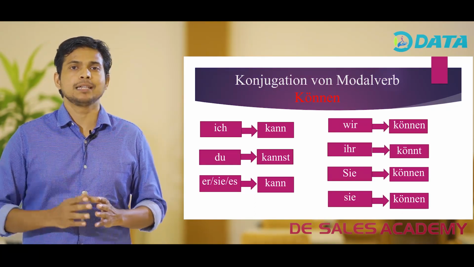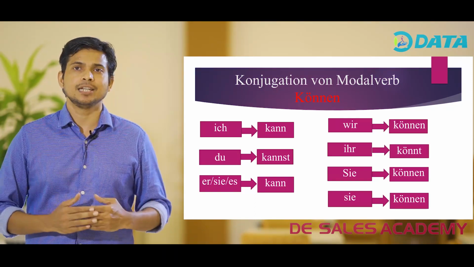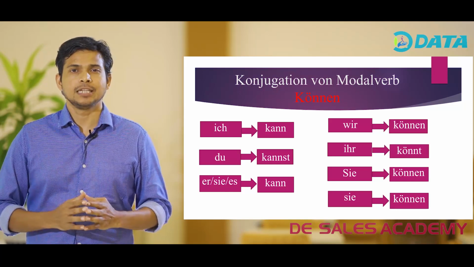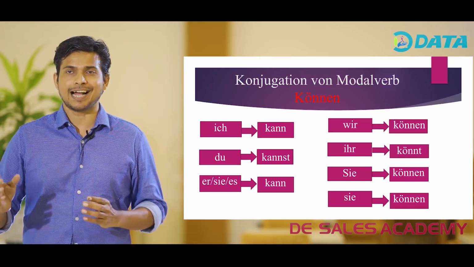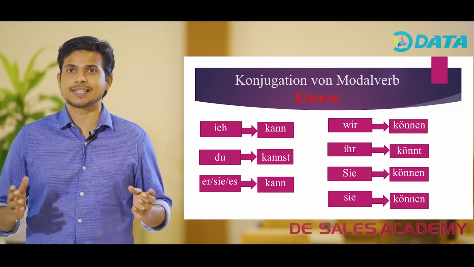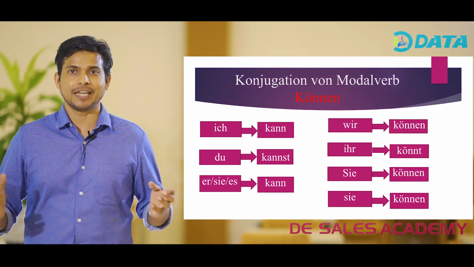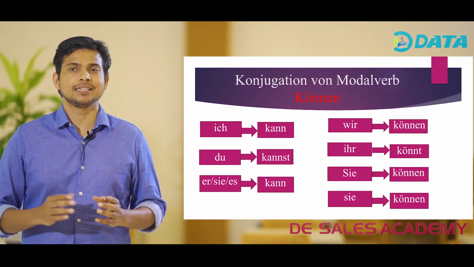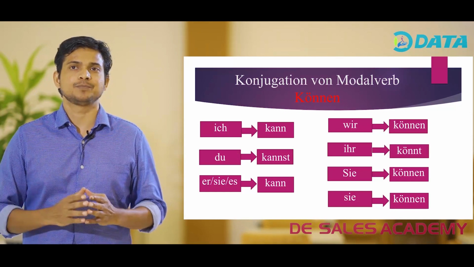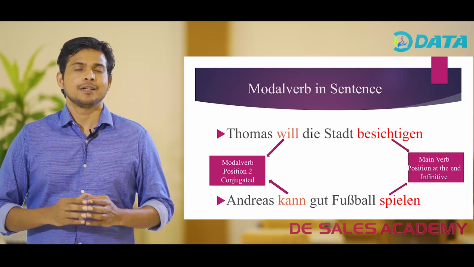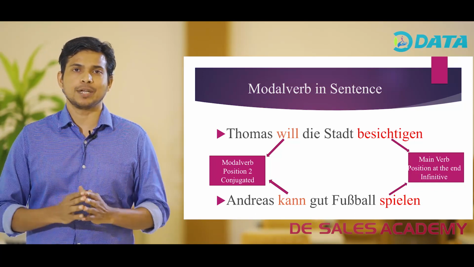For the example, I have taken the modal verb können. Let's conjugate the modal verb können. The modal verb können is conjugated as ich kann, du kannst, sie es kann, wir können, ihr könnt, sie können. Let's look at the way modal verbs are used in a sentence in German.